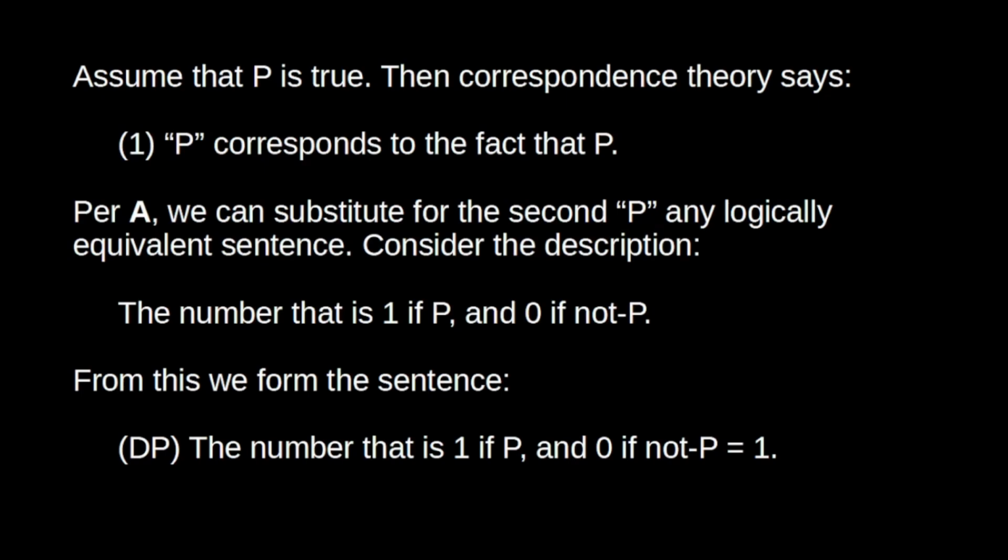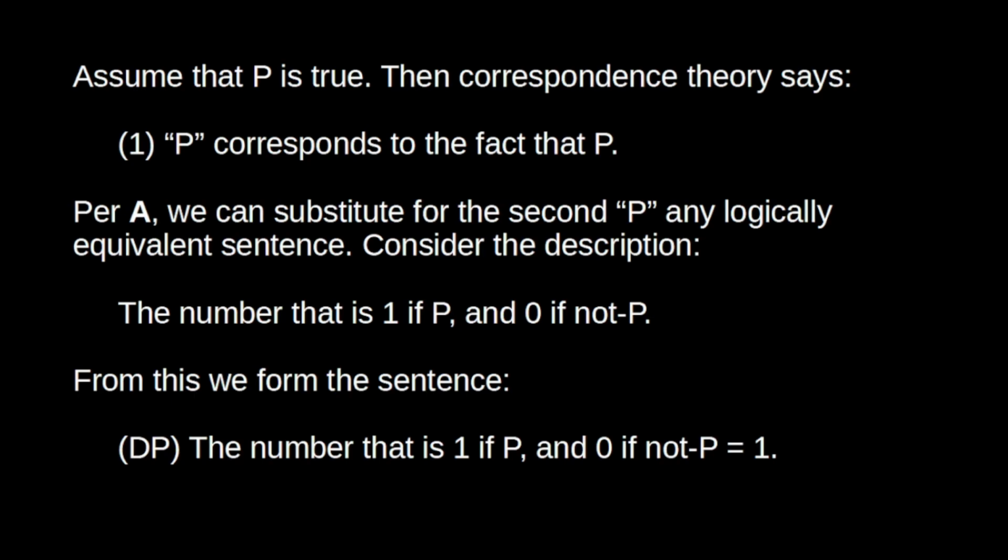Principle B, the truth maker for P will be the truth maker for any proposition derived from P by substituting co-referring singular terms. Alright, let's assume that P is true. Then, according to the correspondence theory, it is also true that, number 1, P corresponds to the fact that P. That's just the statement of the correspondence theory. Now we can substitute for the second P here any logically equivalent sentence.